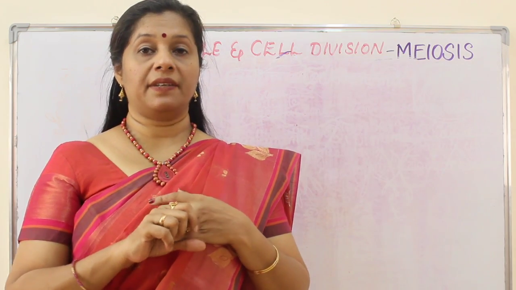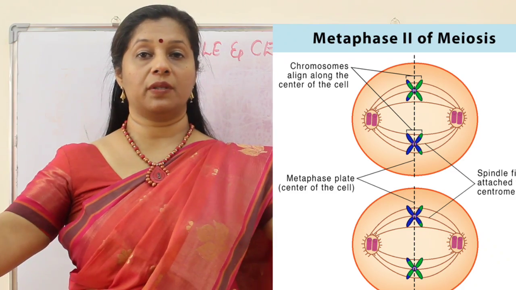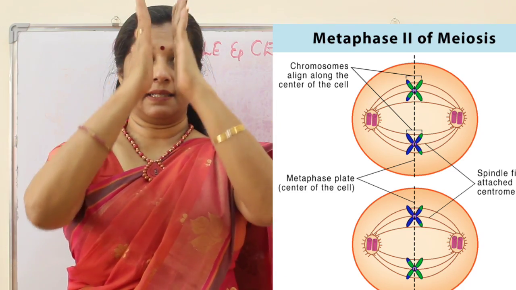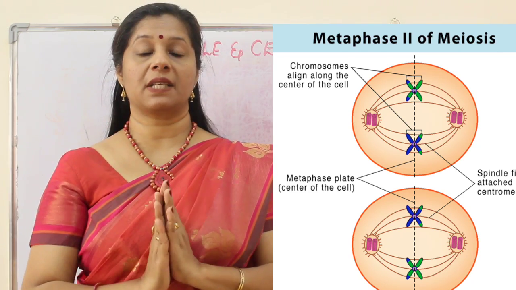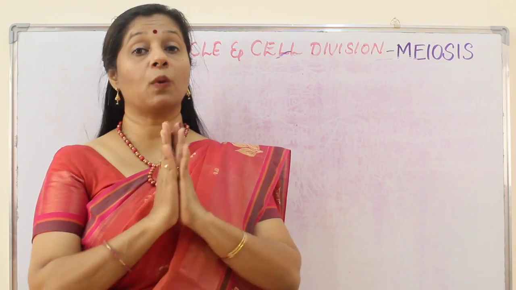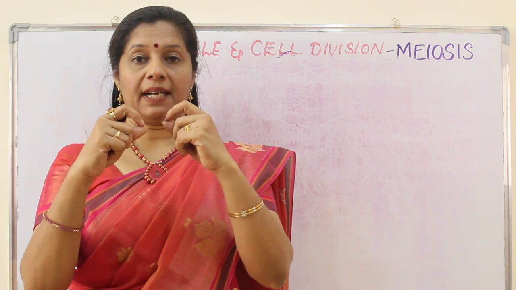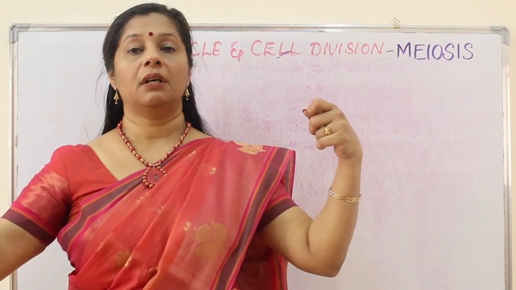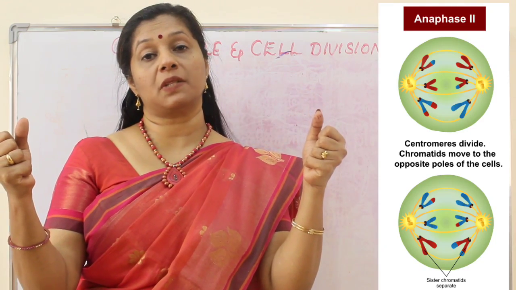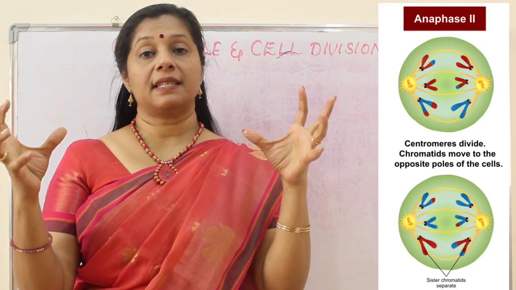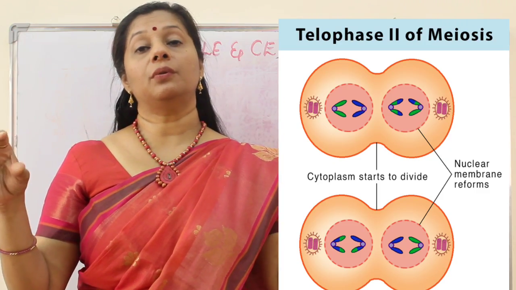Then coming to metaphase, all the chromosomes will align at the equator. From both sides the spindle will come and at the equator the chromosomes are aligned. Here again all the chromosomes are aligned at the equator. In that case 4 were there, all 4 will be aligned at the equator. Now the spindle fibers attach and pull to both sides, that is anaphase 2, where chromatids of these chromosomes are pulled to both the poles, and as a result we will get 2 nuclei again.